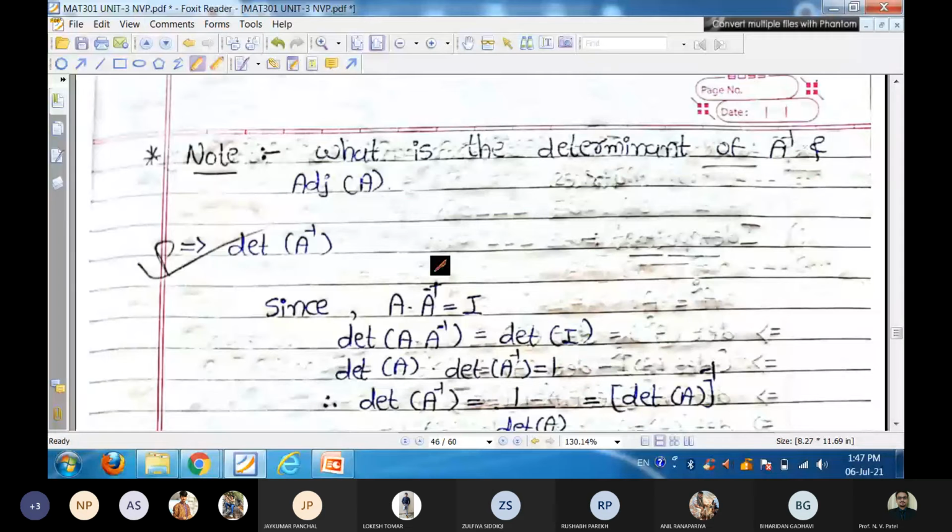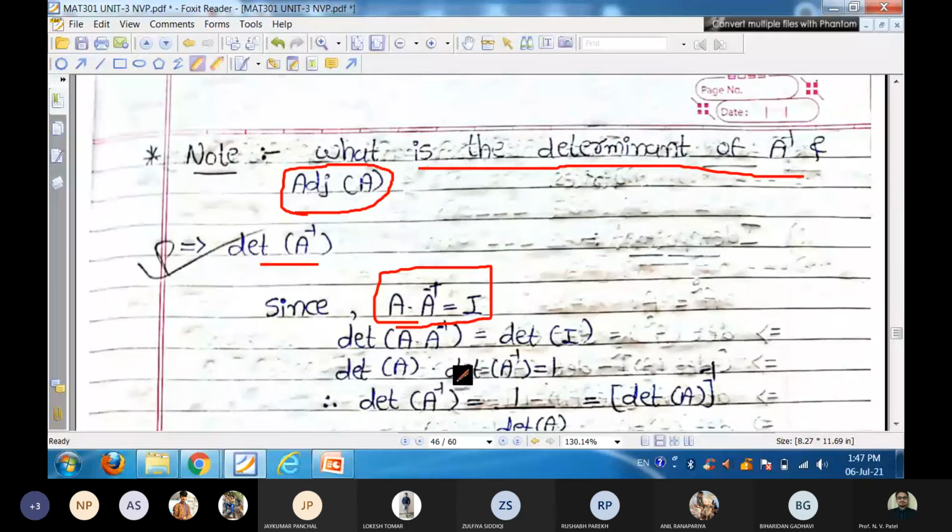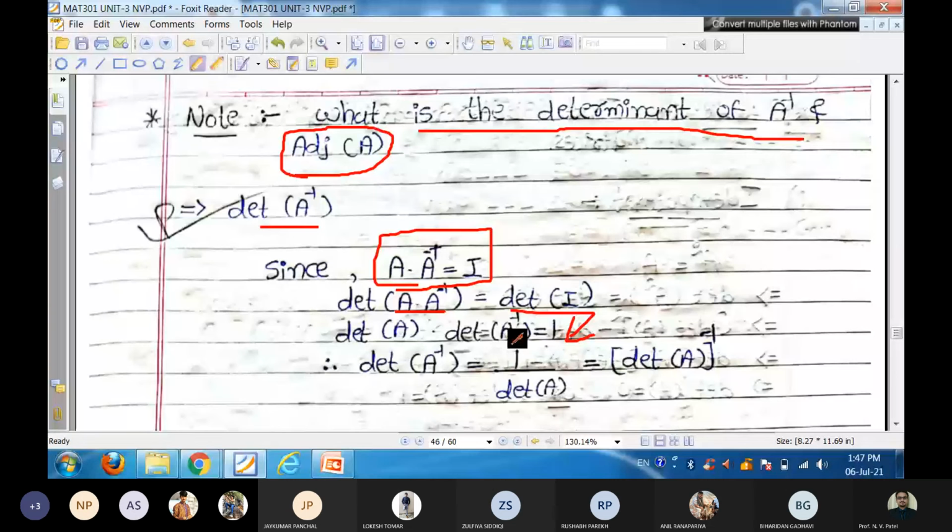Let's find some results: what is the determinant of A inverse and what is the determinant of adjoint A. To find the determinant of A inverse, we have the property that A into A inverse is identity. Take determinant both sides. So determinant of A into A inverse is determinant of identity. Determinant of identity is 1. And here it is a product, that is determinant A into determinant A inverse is 1. Hence, determinant A inverse is 1 upon determinant A.